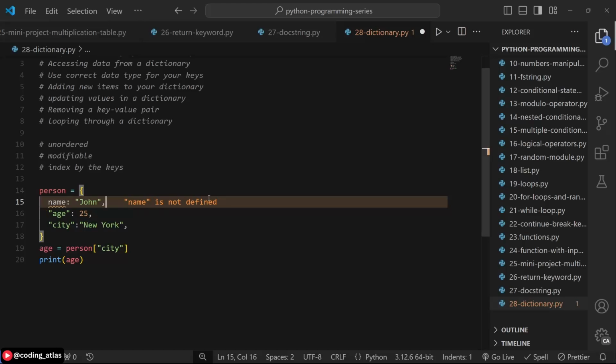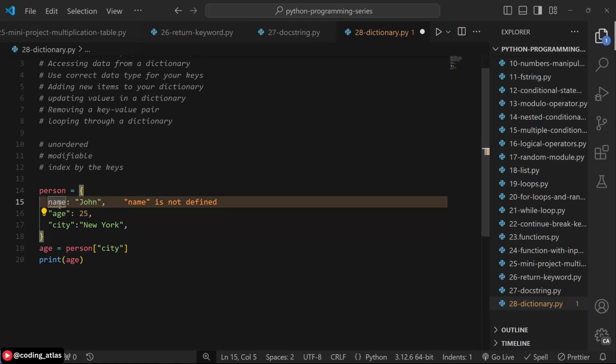You may not have error lens installed, so you may not have this written in your IDE, but you have this yellow highlight. So if you don't have the quotes, if you are passing a string as the key, if you don't have the quotes for the string, Python is going to consider this as a variable.